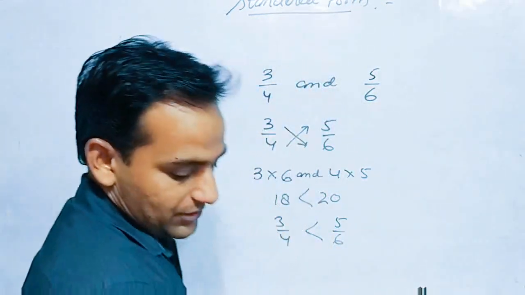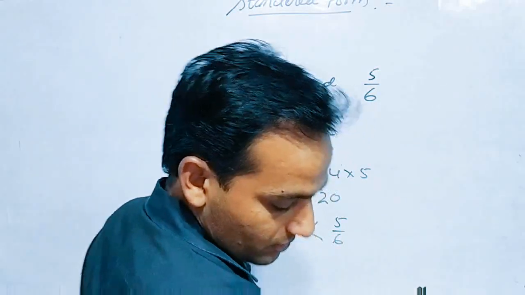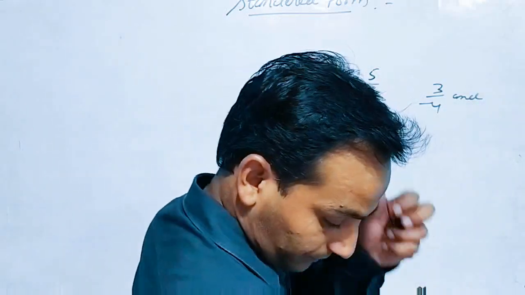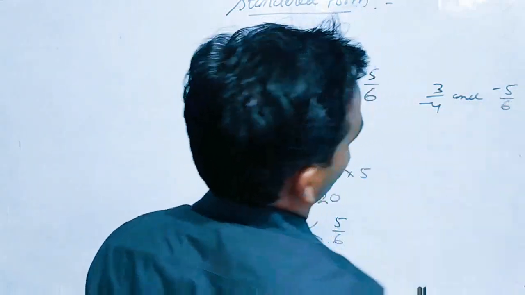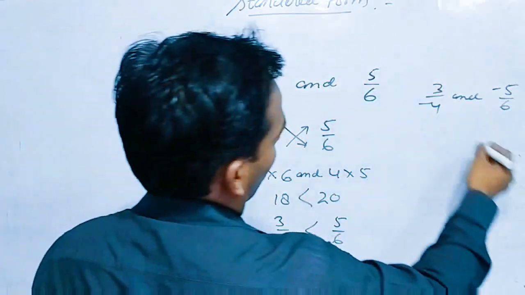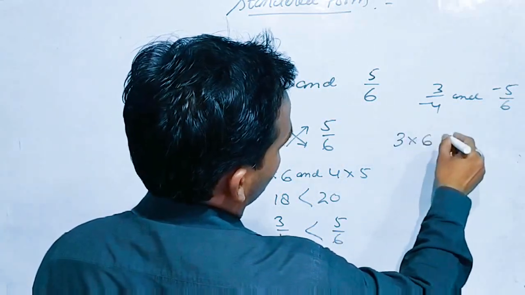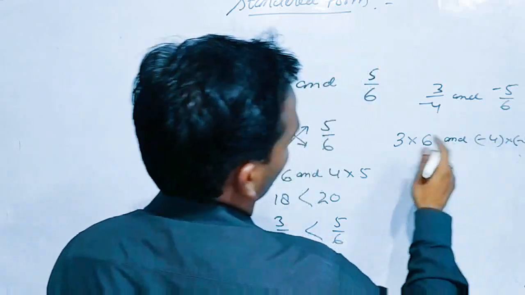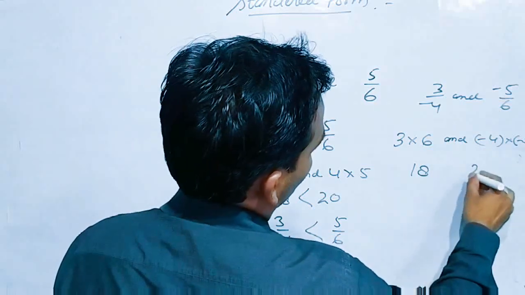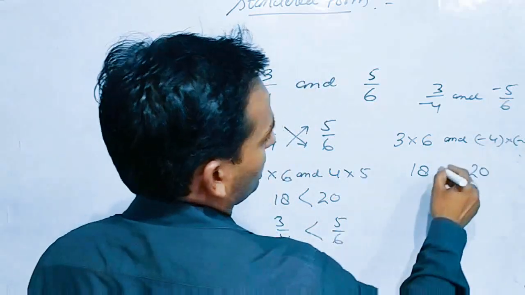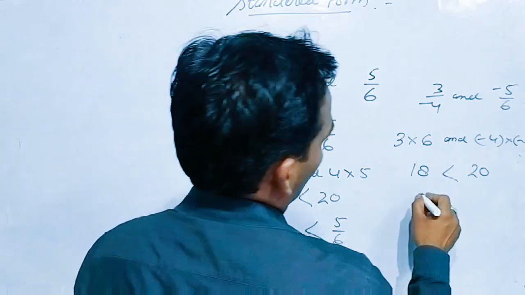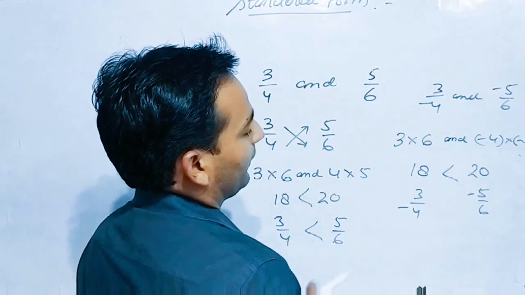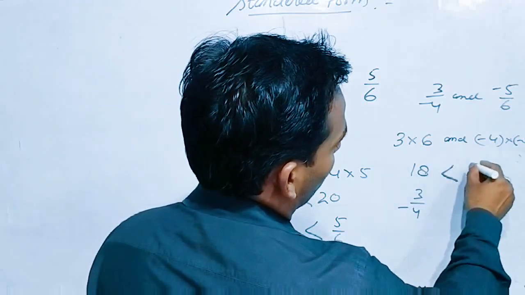One more example. Let us take 3 upon minus 4 and minus 5 by 6. Listen carefully. Cross multiply: 3 multiplied by 6 and minus 4 multiplied by minus 5. So 3 6s are 18, 4 5s are 20. Minus into minus is plus. So again 20 is greater than 18. So you can write 3 by minus 4, once again I have, 18 is less than 20.